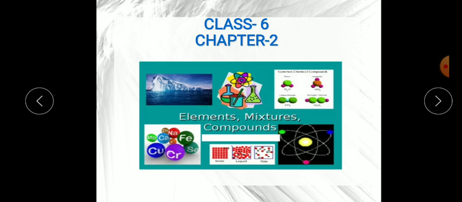Matter can be classified as elements, compounds or mixtures based on its composition and the nature of particles found in it. In class 5 also I explained the matter chapter, that there are three states of matter: solid, liquid and gas. Likewise, elements and compounds are considered pure substances and mixtures are impure substances.